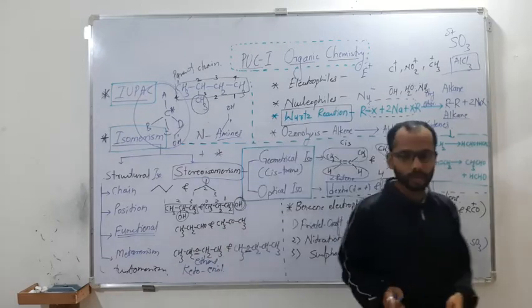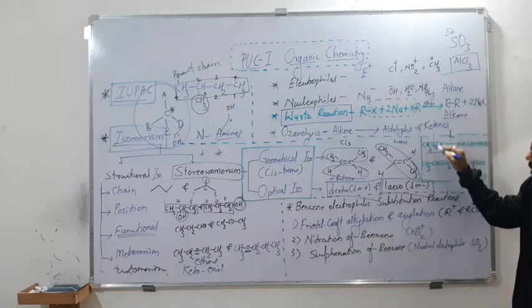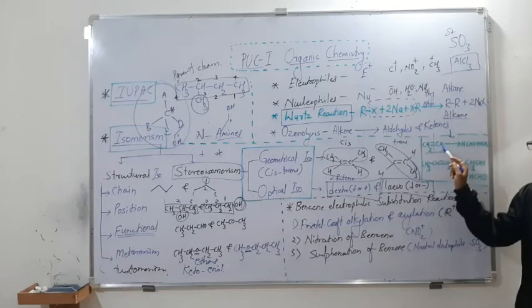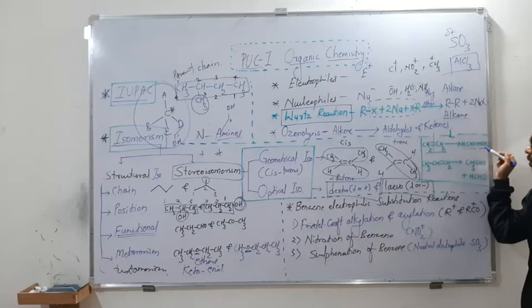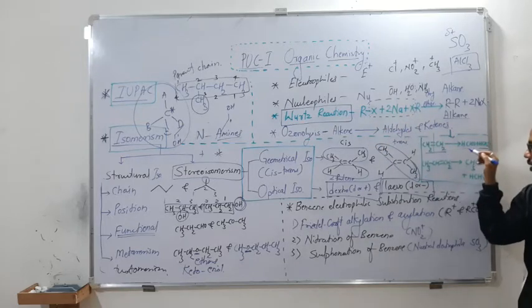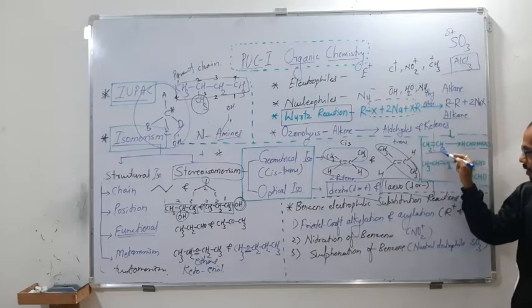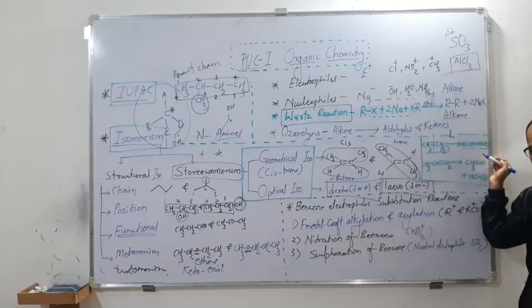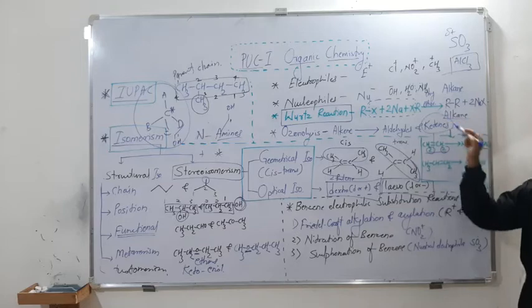So I have taken one example here. It's about ethene. When you cleave it exactly by the center, you will get CH2 and CH2. It means you are going to get two similar parts, so it is a symmetrical alkene. You can see that the products are also the same, HCHO formaldehyde, HCHO formaldehyde. So when we have ozonolysis of an alkene which is symmetrical, then you are going to get similar products. If a doubly bonded carbon has a hydrogen, definitely an aldehyde will be the product. If a doubly bonded carbon doesn't have a hydrogen, then ketones will be the product.